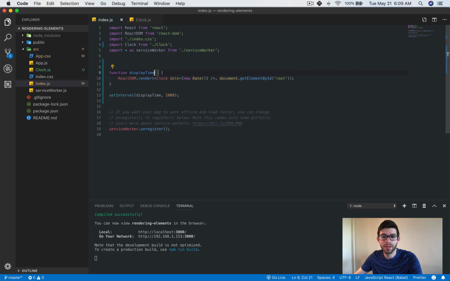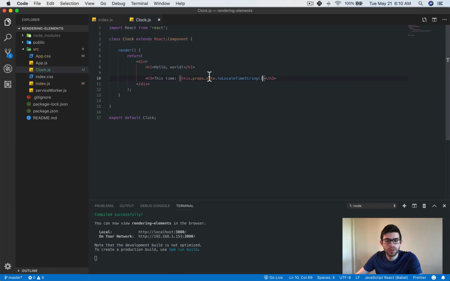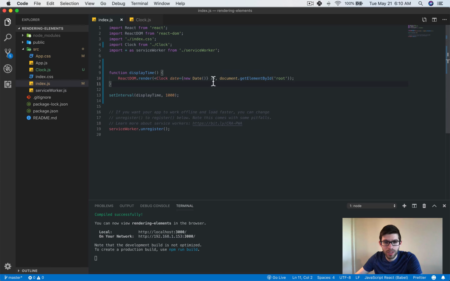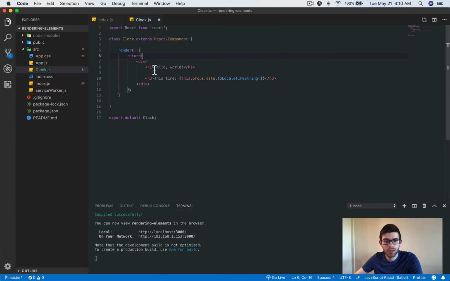the time update. Okay. Now what we're going to do is we're going to add some state to this, and we're also going to remove the props. So the first thing that we're going to do is we're actually going to take away this inside of here. We don't actually need that prop because we're going to be using state, which is data within the component itself, as opposed to a prop, which is data that's passed in from outside of the component.